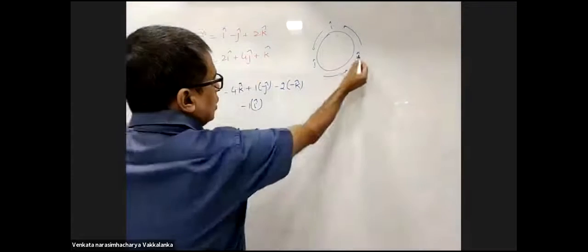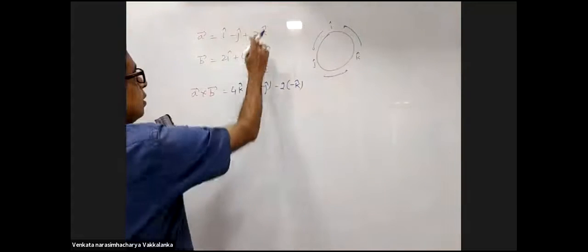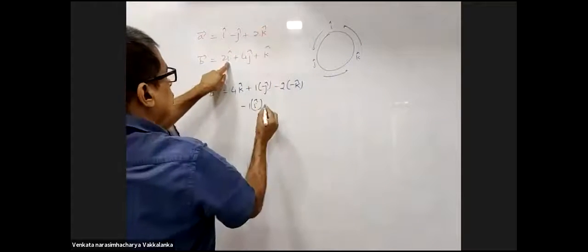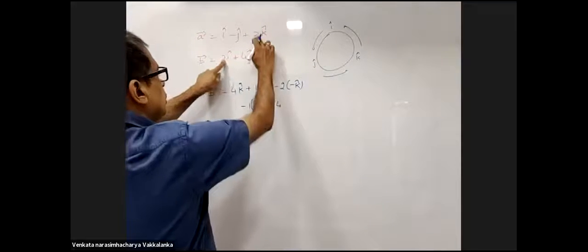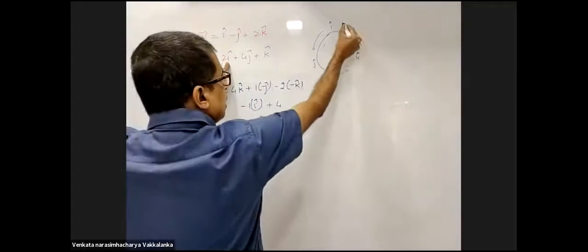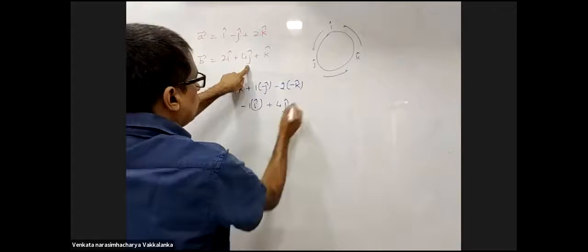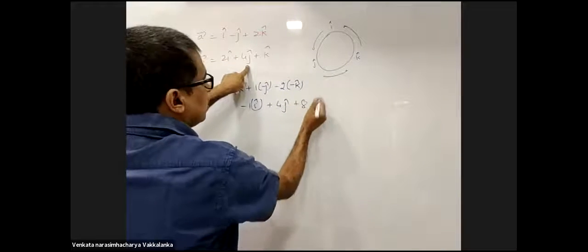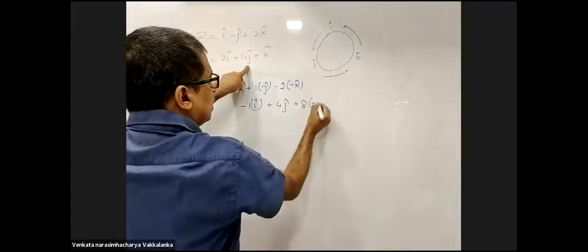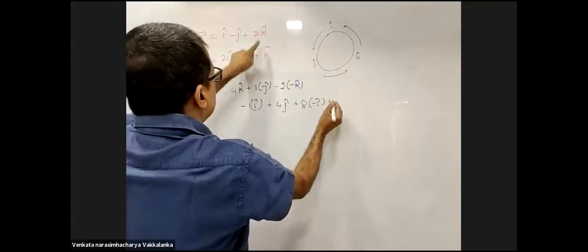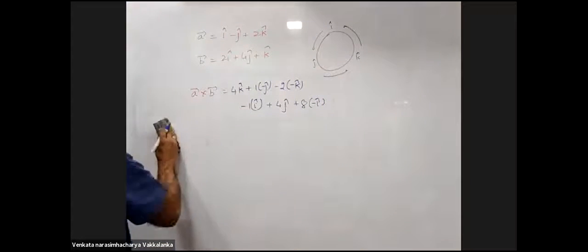J cross K will be I. Now come to this. K cross I, 2 into 2 is 4. K cross I is J cap. K cross J is 8. K cross J is minus I cap. Plus K cross K is 0.